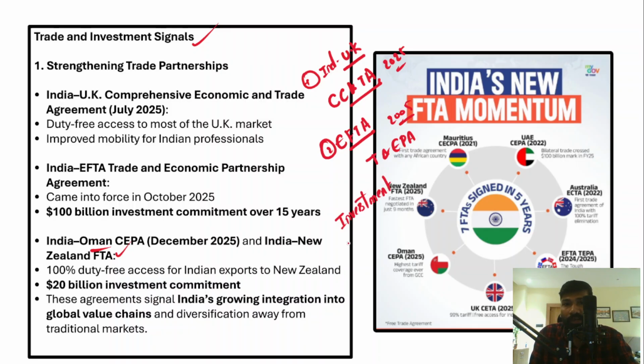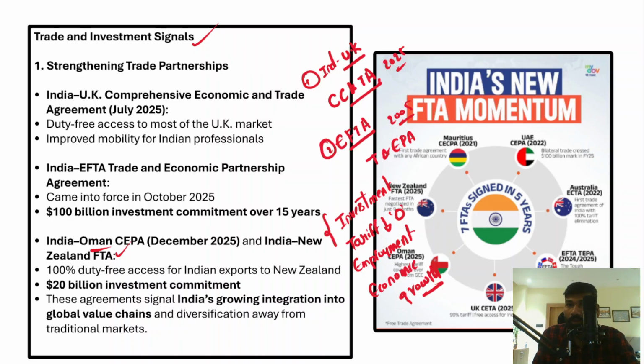So there is tariff rationalization, where they will either reduce the tariffs or make tariffs zero for Indian exports to those respective countries, and it also generates huge employment opportunities in India, and it will also result in economic growth as well. So this is how the free trade agreements that India has signed in recent times, particularly this year 2025, have given a positive momentum for us.